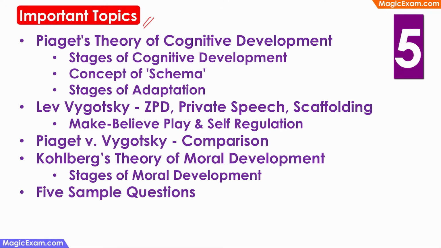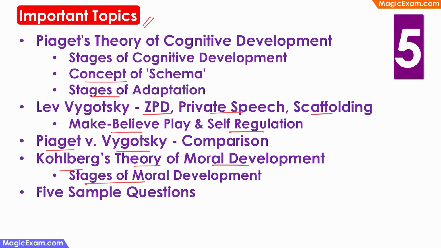We'll start with Piaget's theory of cognitive development. What are the various stages? We'll look at the concept of schema and the stages of adaptation. Then we'll go to Lev Vygotsky's ZPD, private speech and scaffolding. We will also look at what is make-believe play and its connection with self-regulation. And then we'll do a comparison between Piaget and Vygotsky's theories. Moving on to Kohlberg's theory of moral development, we will look at the stages of moral development. And finally, we will solve 5 sample questions from various previous question papers.